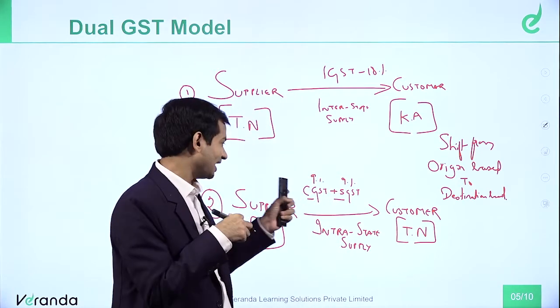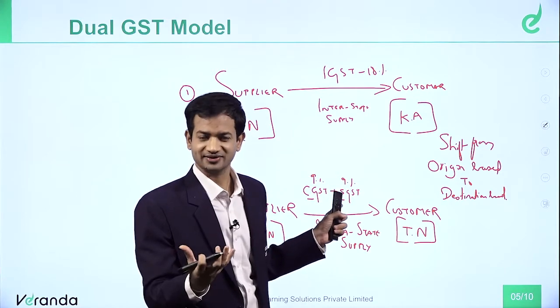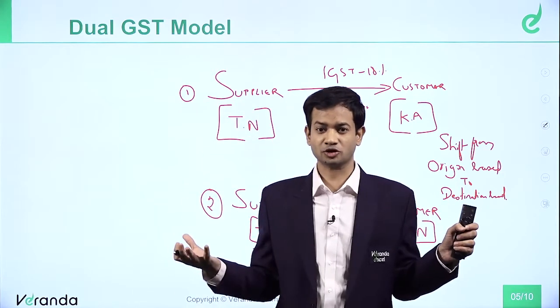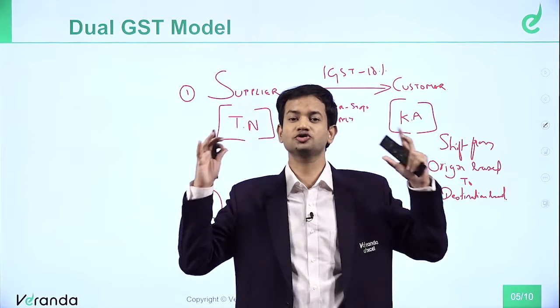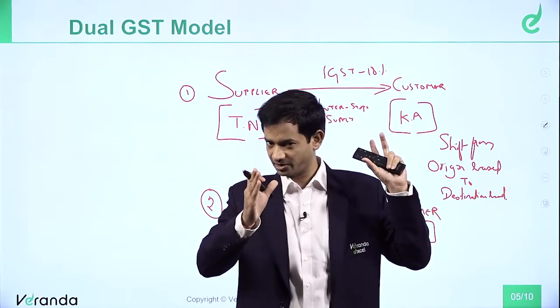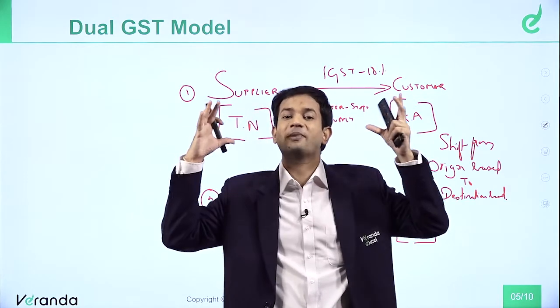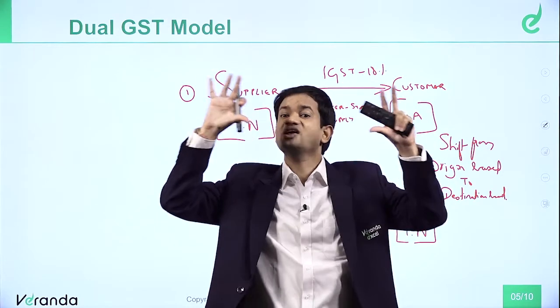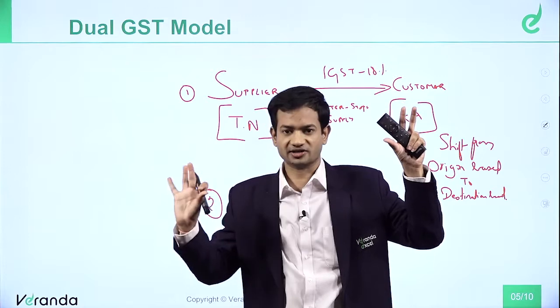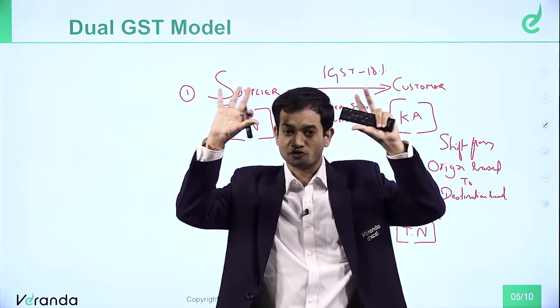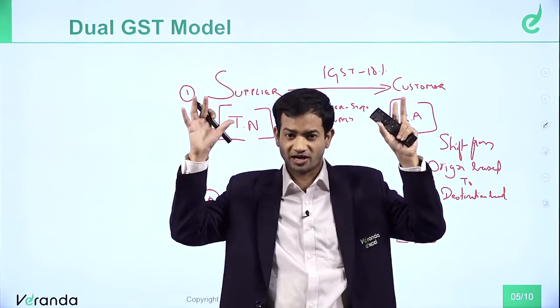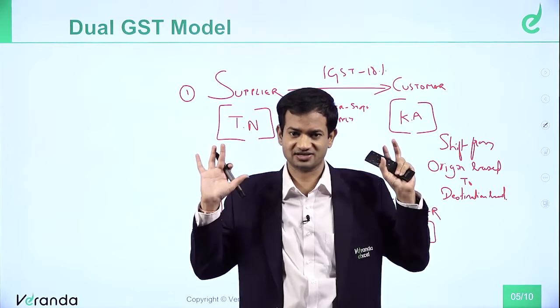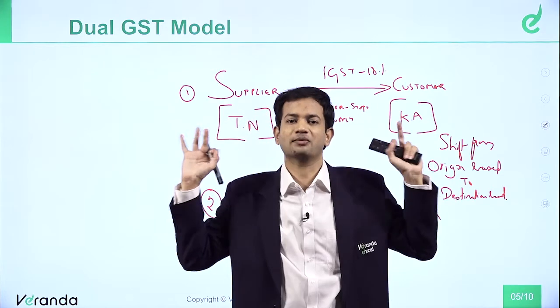Because to levy that tax, there should be an act. Act is decided by the Constitution. That means the Constitution of India is the Bible. I repeat, Constitution of India is the Bible. They will give powers to the state government to levy certain taxes. They will give power to the central government to levy certain taxes. So the Constitution of India gives the powers to the Parliament, central government, and state government to levy taxes in India. Constitution of India is the Bible.